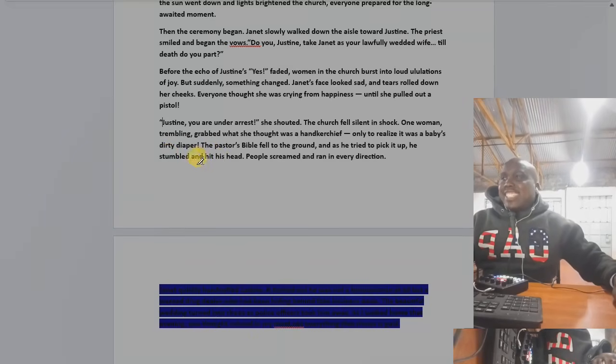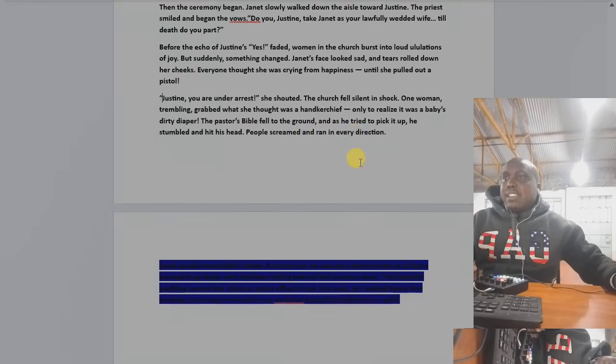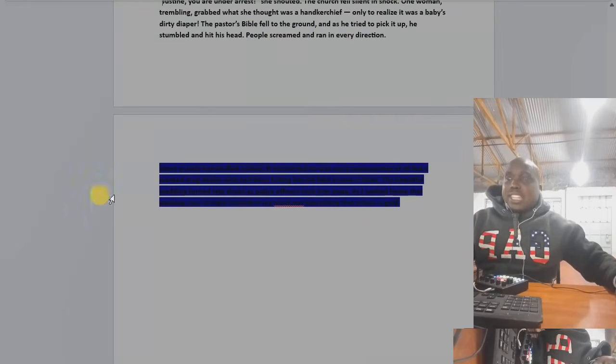All right. The pastor's pipe fell to the ground, and as he tried to pick it up, he stumbled and hit his head. People screamed and ran in every direction. So finally, the last paragraph.